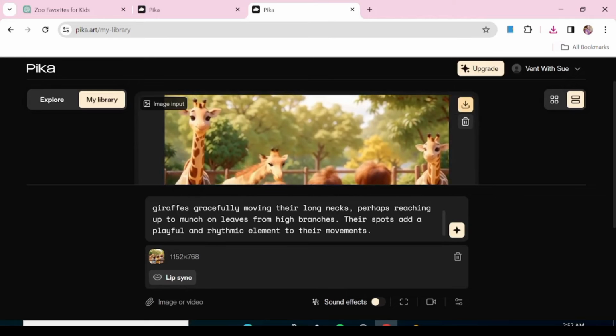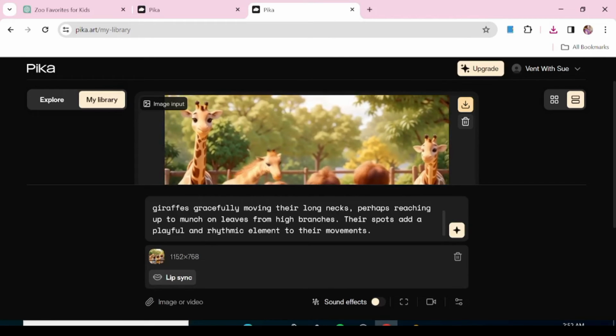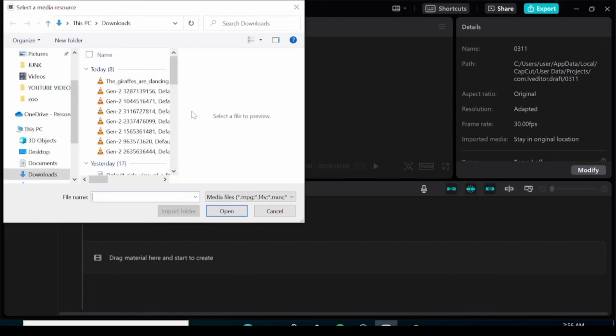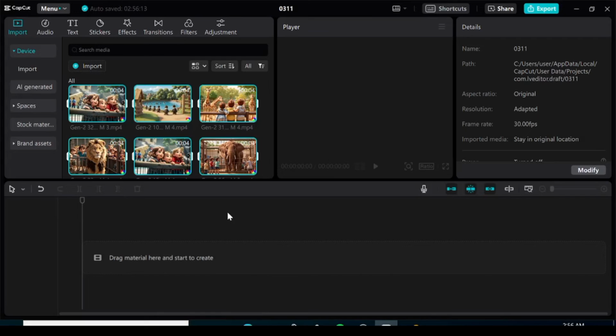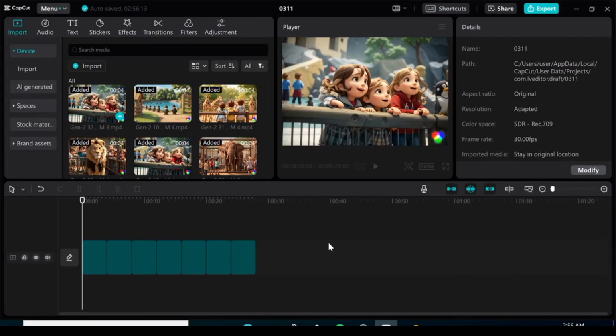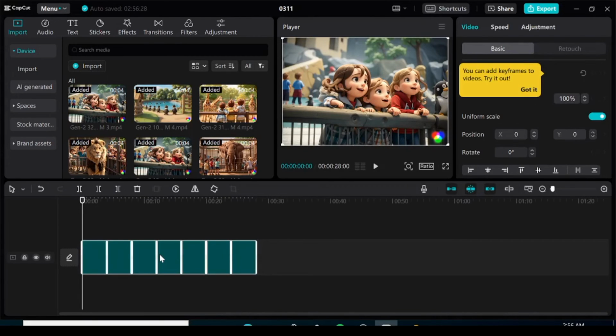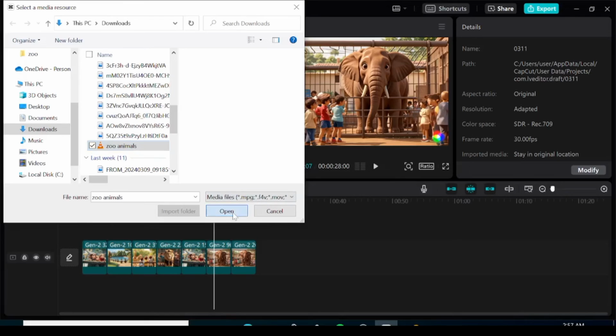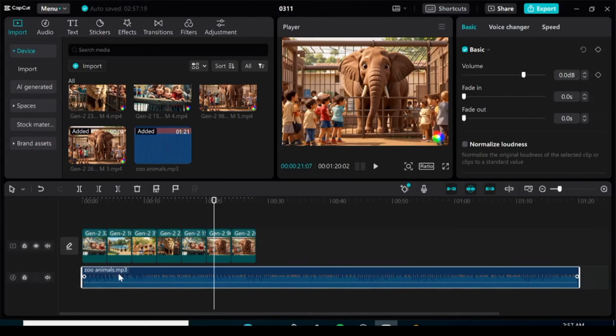Now, once this part is done, all you need to do is import all your video clips and our song. You can import to whichever video editing app that you want. So we're just going to be using CapCut today. We're just going to import everything to CapCut. We're now going to compile this together nicely, so we're just going to take a minute to compile this first.